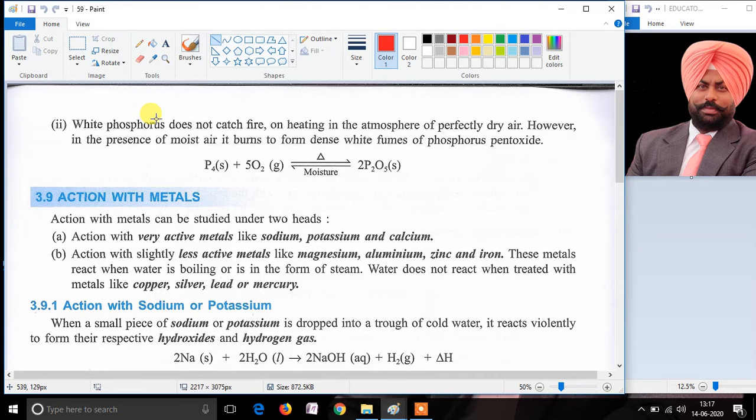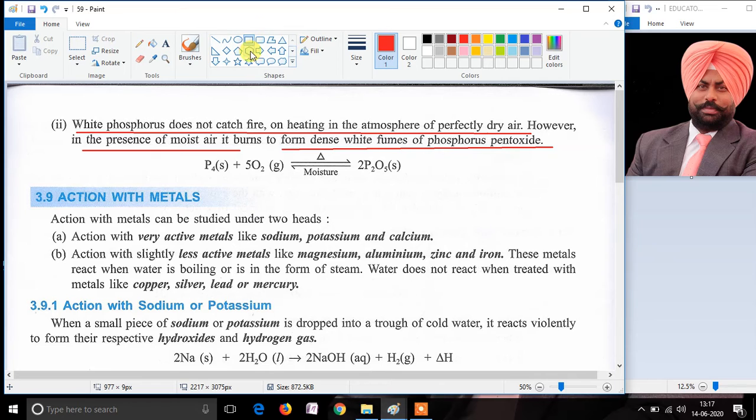The second example in which water is acting as a catalyst is when white phosphorus is mixed with perfectly dry air, it does not react. However, if a small amount of moisture is introduced, then the reaction proceeds and dense white fumes of phosphorus pentoxide are formed.